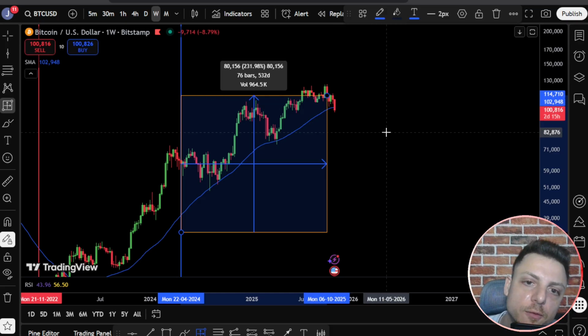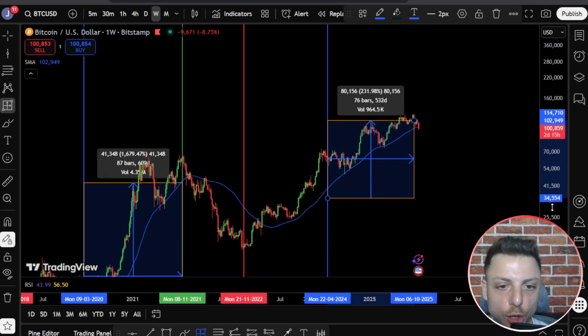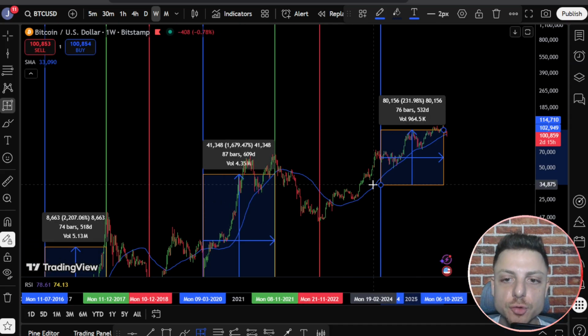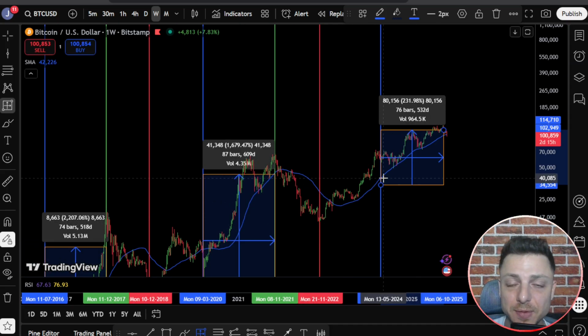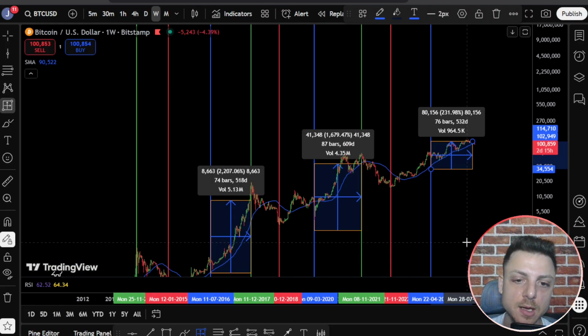So when we're measuring from halving to top, 2013, 2017, 2021, and now 2025 is showing the exact same signals. From the halving date, roughly 75 to 85 weeks until we get an all-time high. From low to high, roughly 150 weeks, as we saw 152, and then 150. And then from high to high, roughly 200 weeks. This is the signal that's really telling me the Bitcoin bull run is now over.